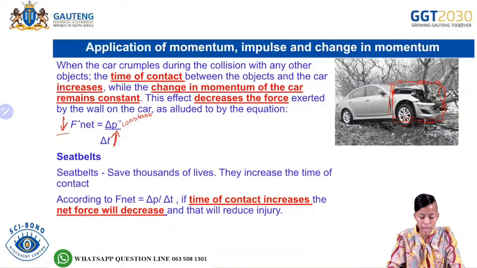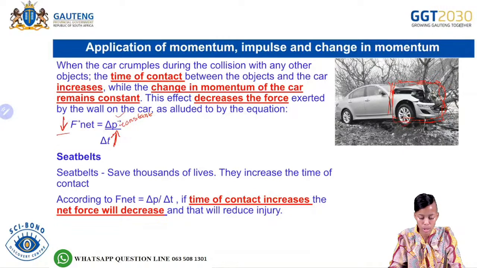And it means that the person will therefore have less injuries. But that is provided the change in momentum remains constant.